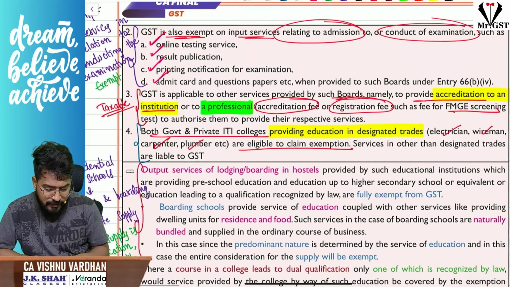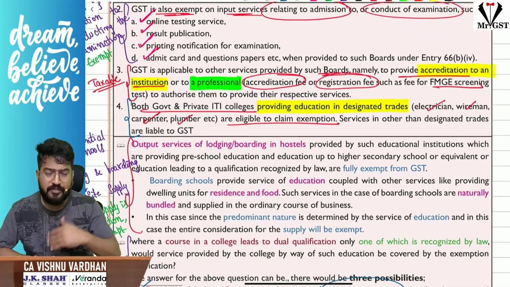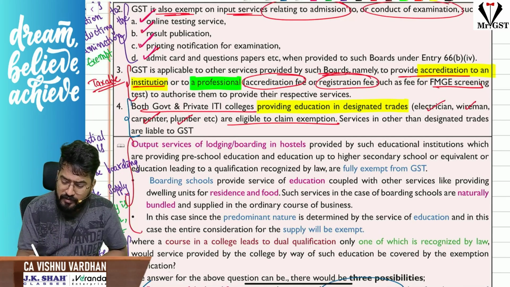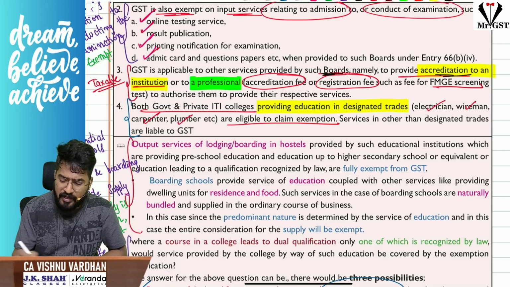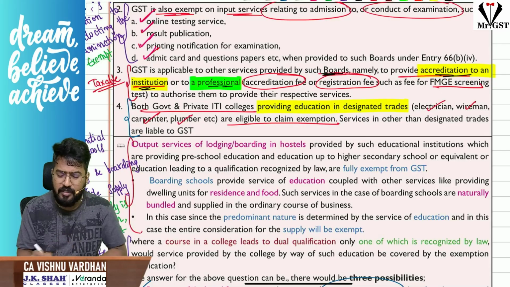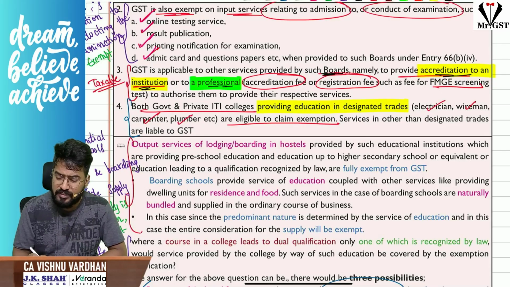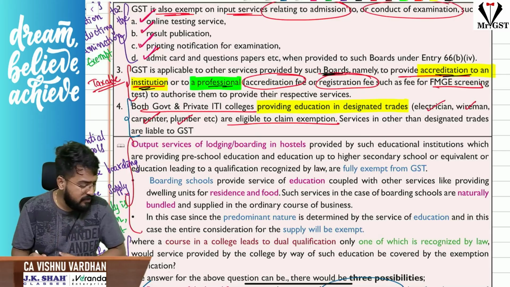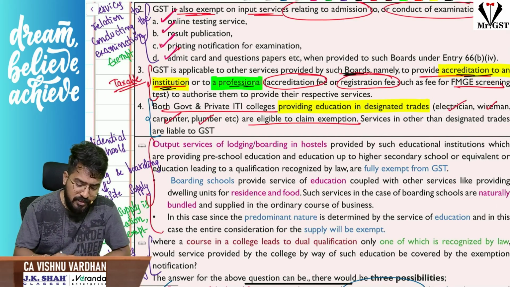Next. So here I have mixed up all the clarifications, also given everything related to education sector. And now, sir, normally these educational boards we have discussed, no sir, these boards will provide accreditation to any institution or professional. So for an accreditation fees or registration fees, what they are doing for providing that is not something provided to students, faculty, staff, all that stuff, so that is very much taxable under GST.